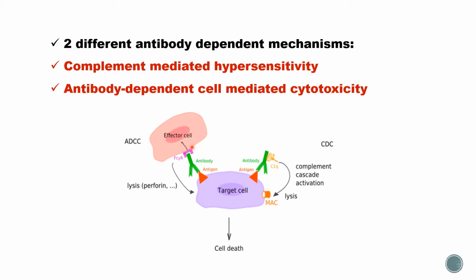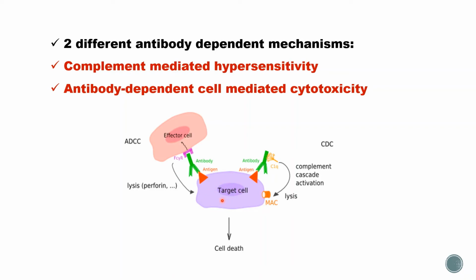After that, what will happen? Inside this effector cell, cytotoxic granules are present. These granules containing perforin and granzyme will be activated, and this perforin will create pores on the target cell, and the granzyme will come inside the target cell through this pore, and finally that will lead to apoptosis.